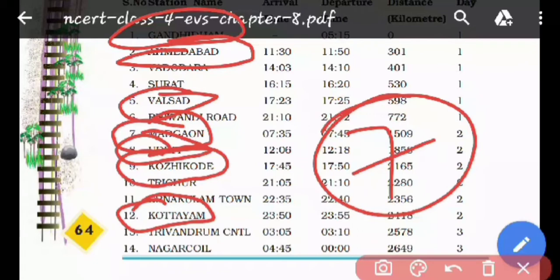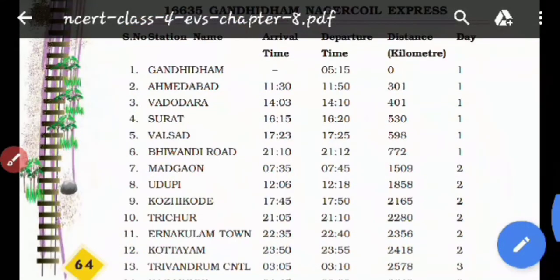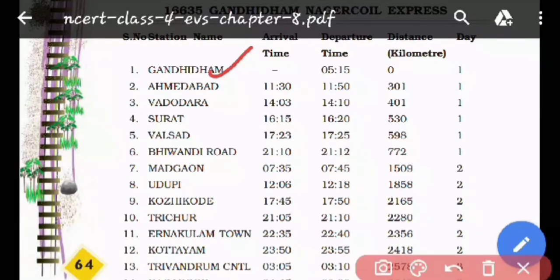Okay, so this is the answer of the first one. 7 stations. What are those 7 stations? Gandhidham, Ahmedabad, Valsad,